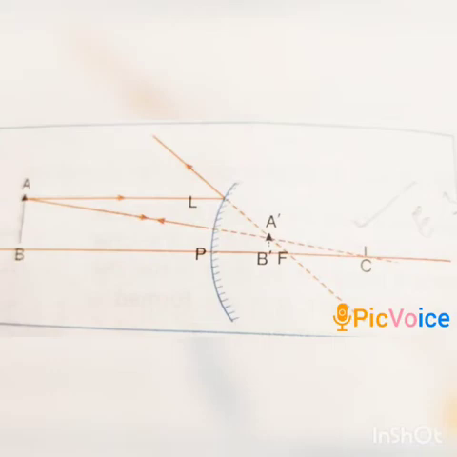That means in this case the image is formed between P and F, which is very small, and it is erect and virtual. So students, in the case of a convex mirror, no matter where the object is, we always get the image between pole and focus. The image is always virtual, diminished, and always found between the focus and the pole of the mirror.